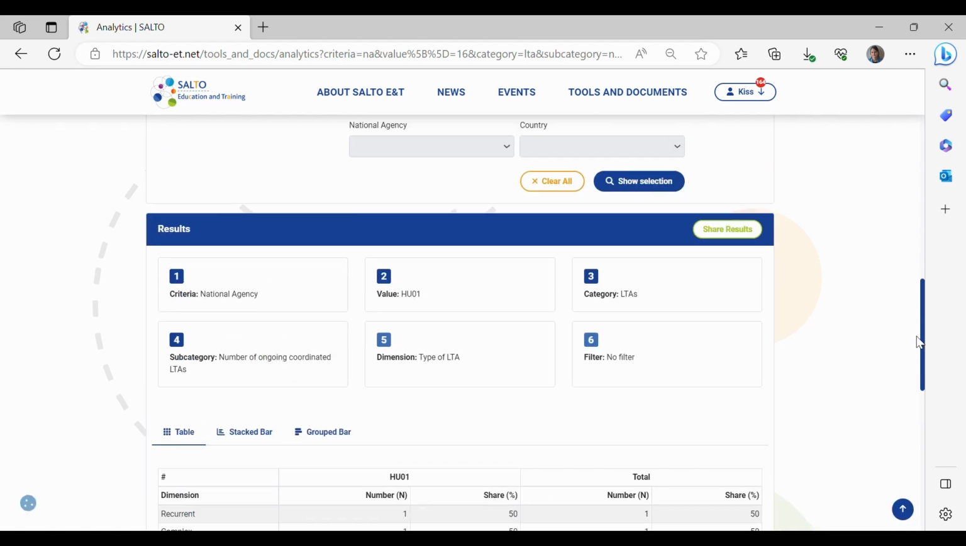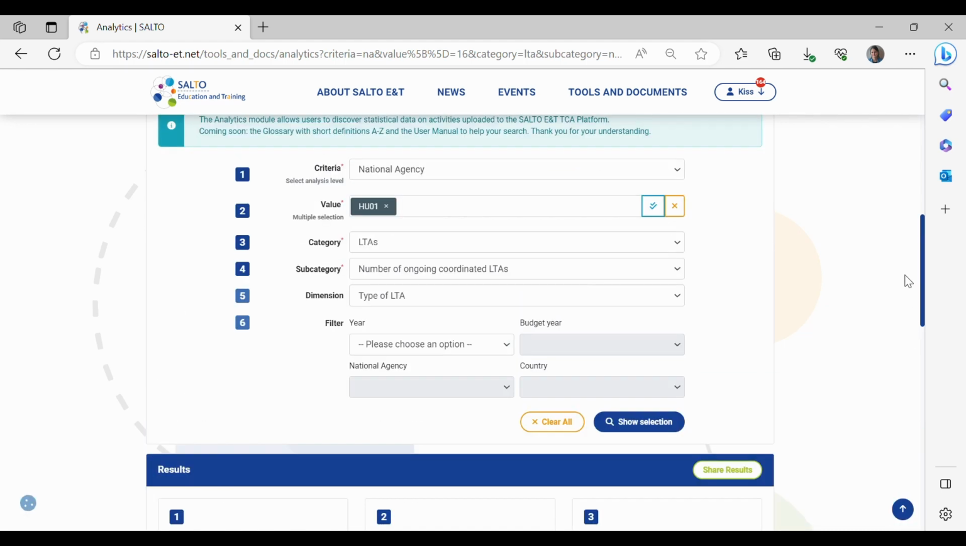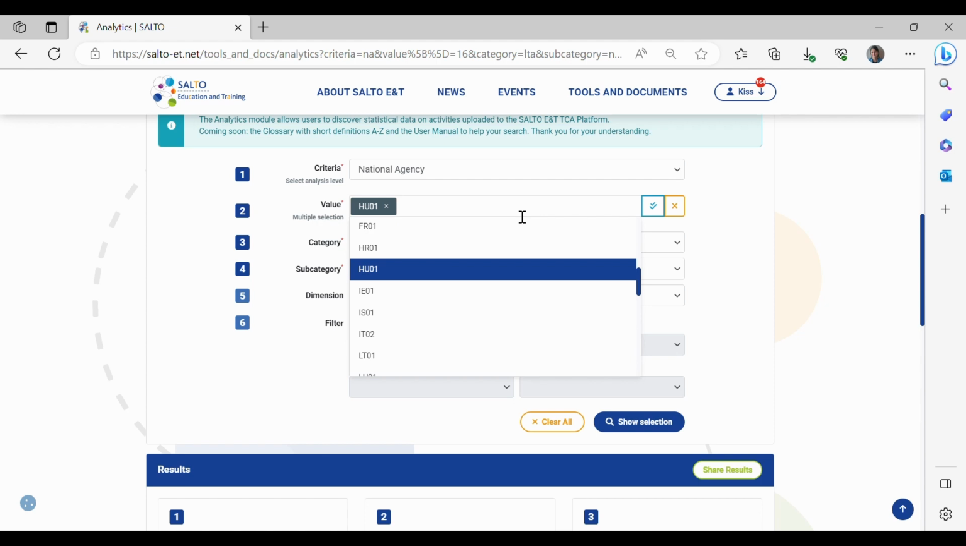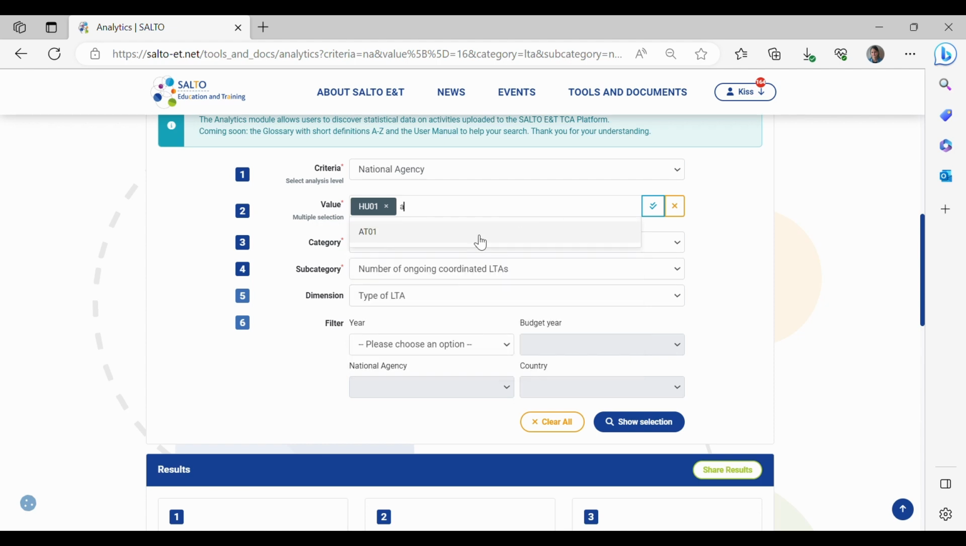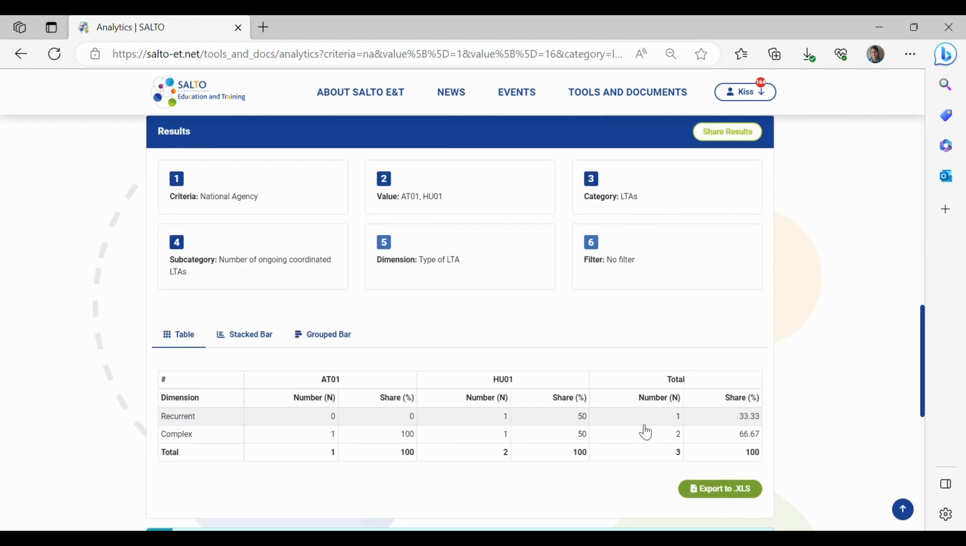And for example, if we would like to compare two NAs, the LTAs of Hungary and Austria, let's put Austria as well here. LTAs, number of ongoing coordinated LTAs, okay, it can stay. And we know that one LTA is being coordinated by the Austrian National Agency, so we have altogether three.